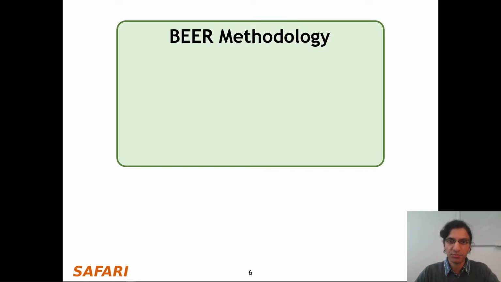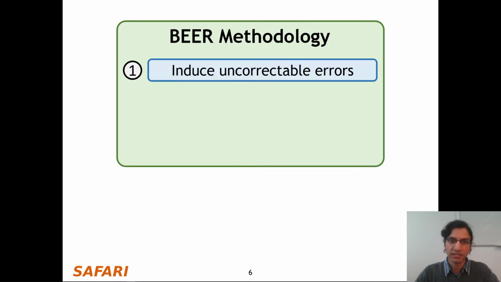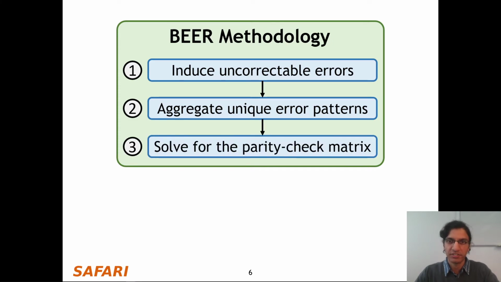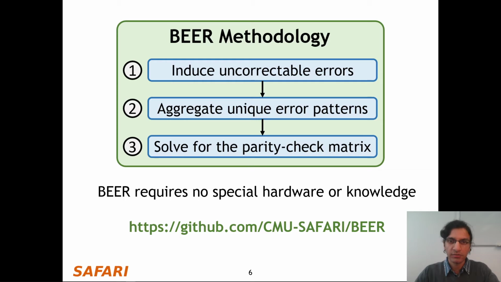To this end, we introduce BEER, a new three-step testing methodology that first induces uncorrectable errors in a DRAM chip, then aggregates unique error patterns observed, and finally solves for the parity check matrix given the unique patterns. BEER requires no special hardware or knowledge, and we release our implementation as open source on GitHub.